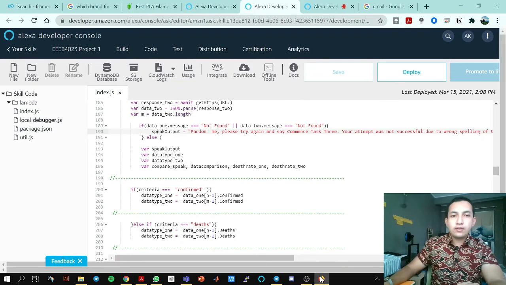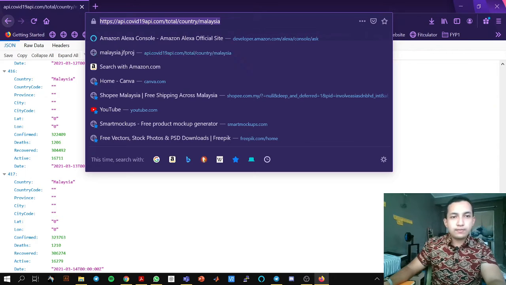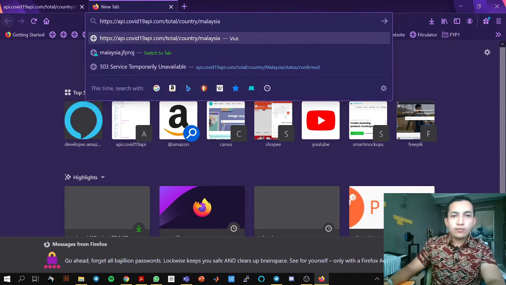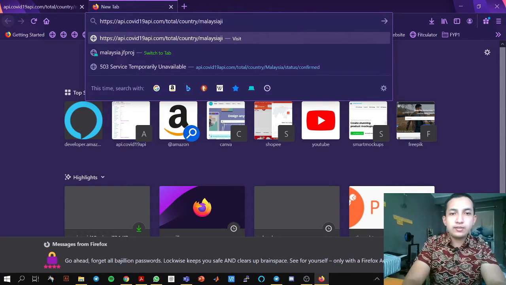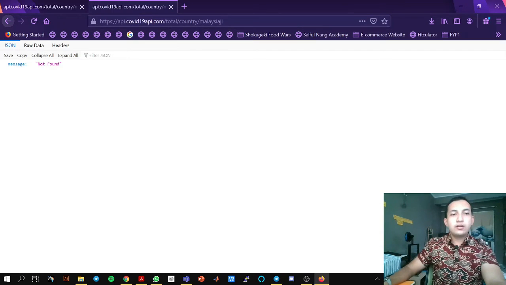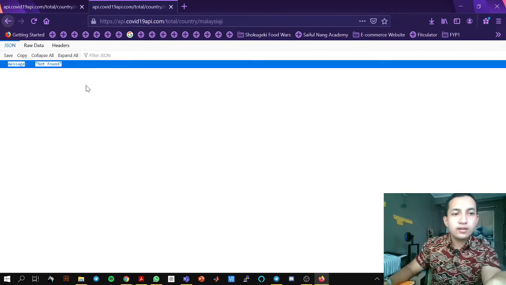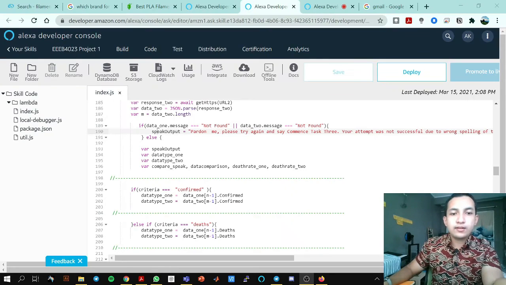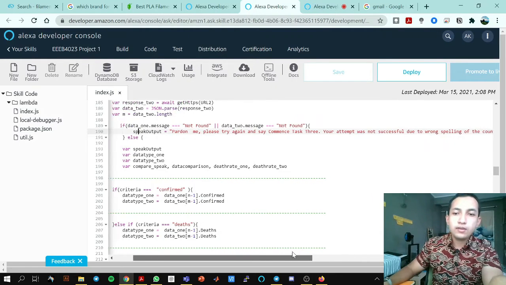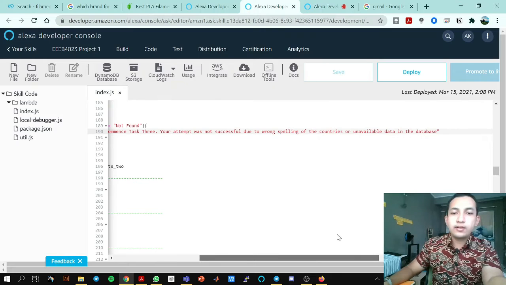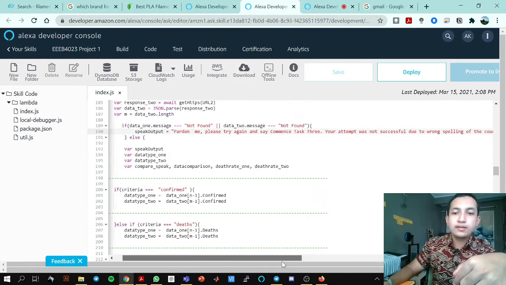Okay, this is the correct one. What if I mention here Malaysia G? So you can see that there's the message not found there. So this is what I am trying to scan here. If it detects that, then it will run the program. The attempt is not due to the wrong spelling or unavailable data in the database.